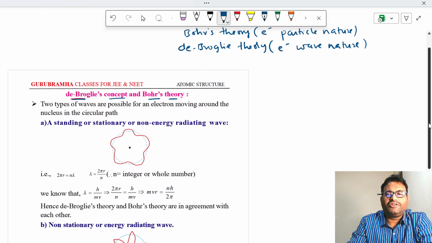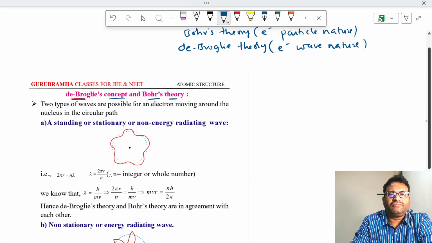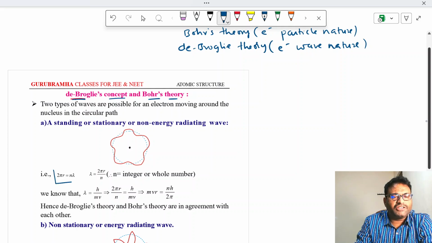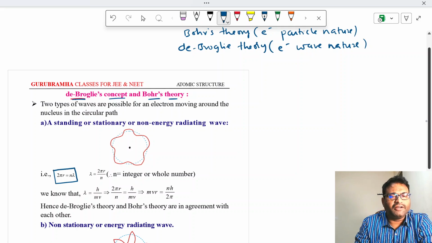But to relate both the particle nature and the wave nature, an equation has been derived, and that is 2 pi r is equal to n lambda. Let us take an electron moving like a particle, moving around the nucleus in a circular path.